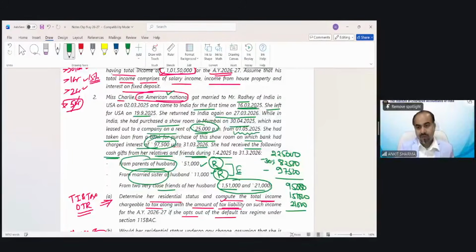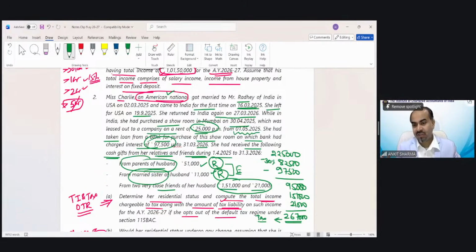So total income would be 2,67,000. Now please do one thing, kindly calculate the tax on this value. We need to solve this question as per optional tax regime. So can you tell me the final tax liability on 2,67,000? Let me see who is going to tell me the correct final tax liability.